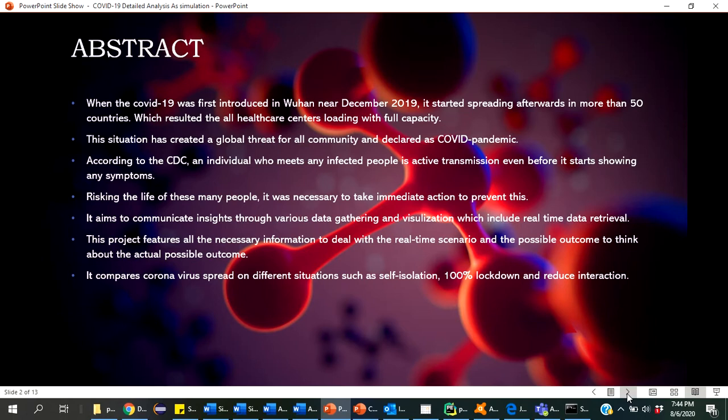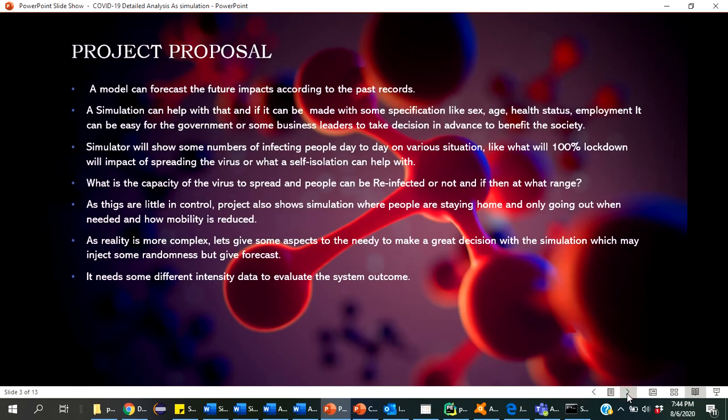It compares coronavirus spread in different situations such as self-isolation, 100% lockdown, and reduced interaction. What is the proposal here? A model can forecast the future impact according to past records. A simulation can help with that, and it can be made with some specifications like sex, age, health status, or employment. Then it is easy for government as well as business leaders to take decisions in advance to benefit society.